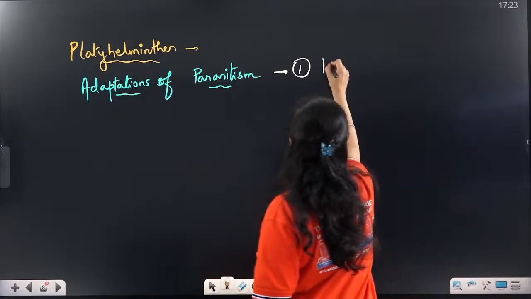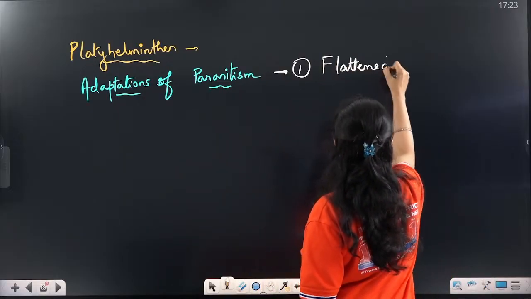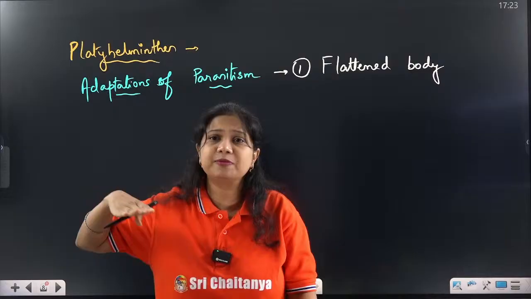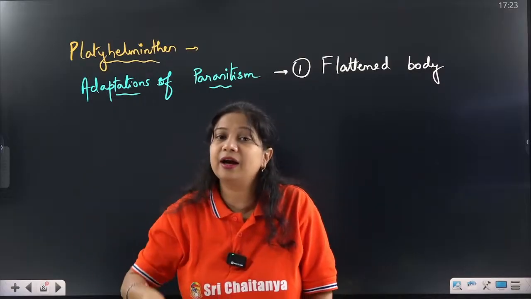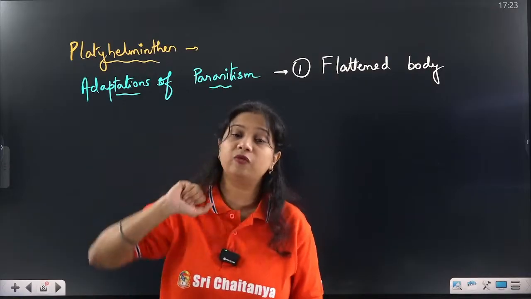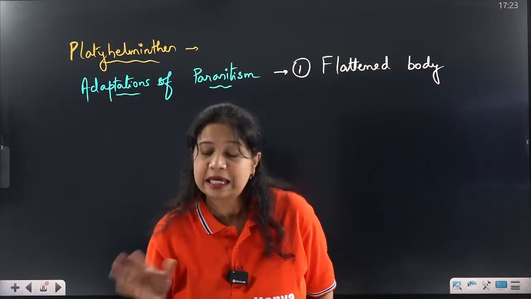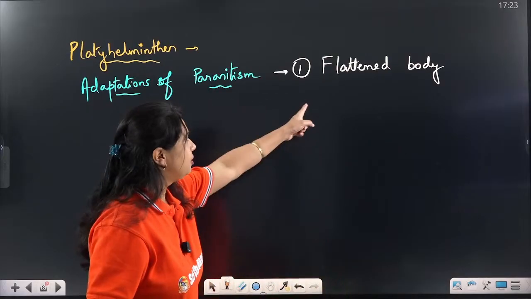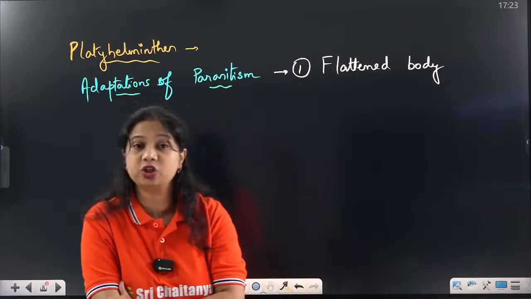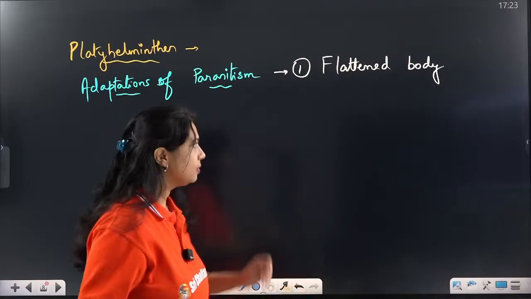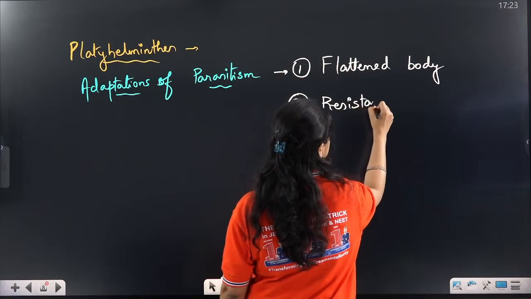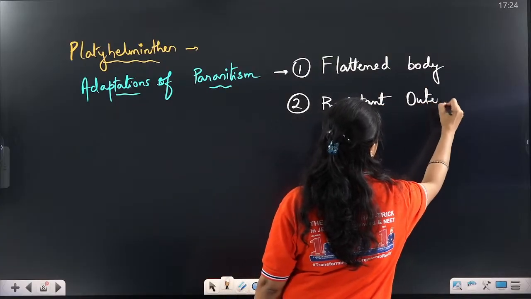First of all, they have a flattened body. The flattened body is dorso-ventrally flattened. They are flat like a leaf. So it becomes very easy for them to stay inside our intestinal structures or inside any other tissue. It can survive. It can stick to our wall, to the various parts of the body wall. It can easily stick. So this dorso-ventrally flattened body is a very important parasitic adaptation. That is how it lives inside our body. Second, it has a resistant cuticle, or we can say a resistant outer body wall.